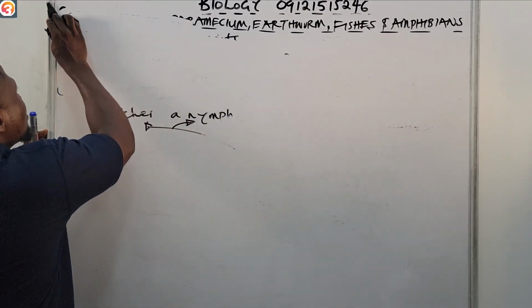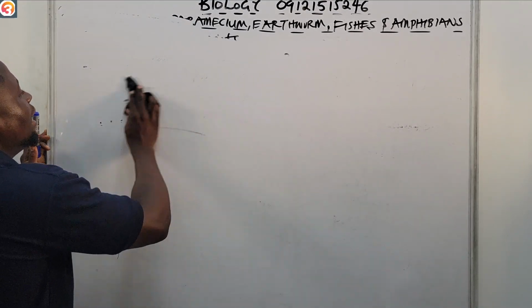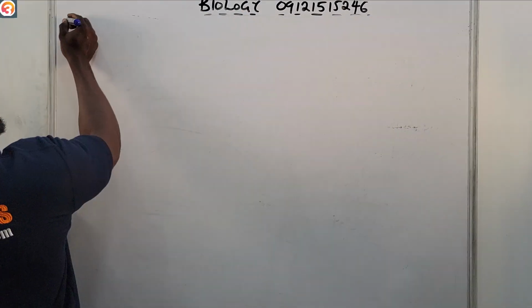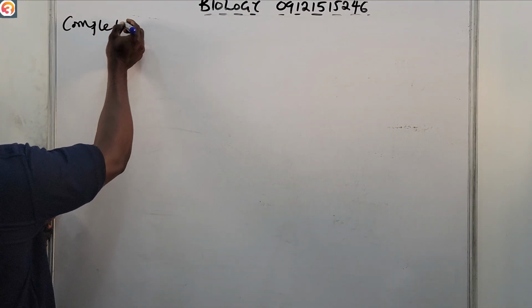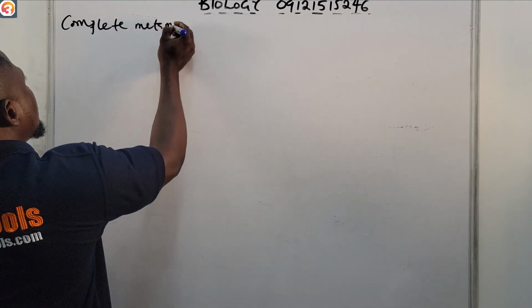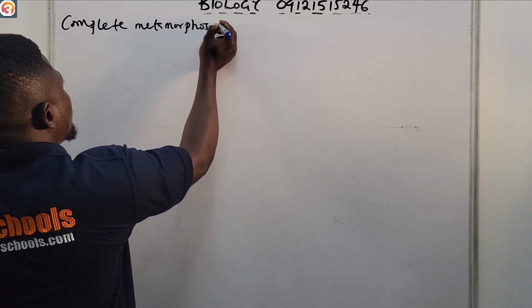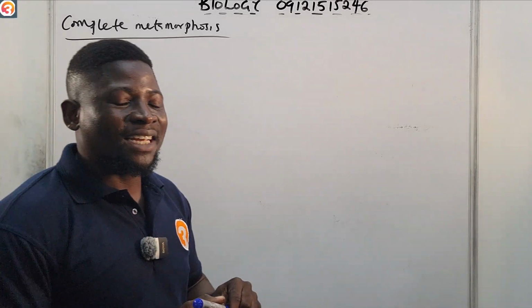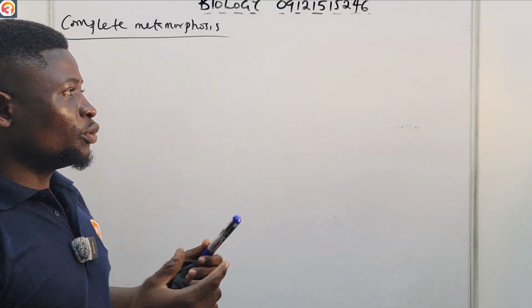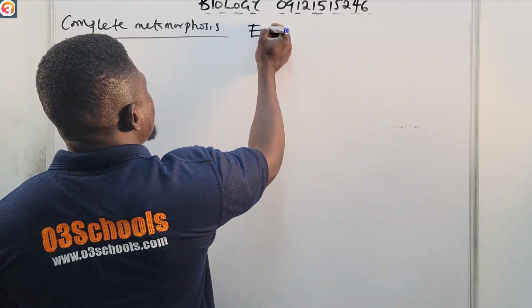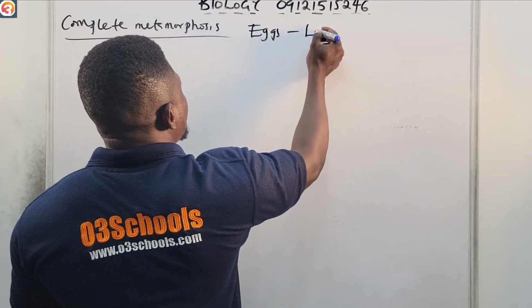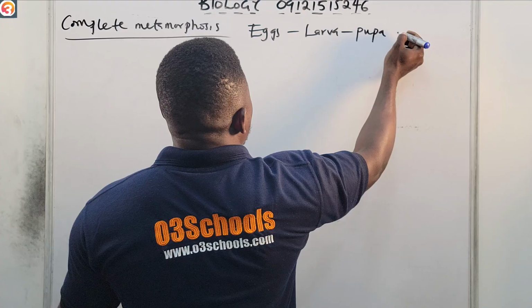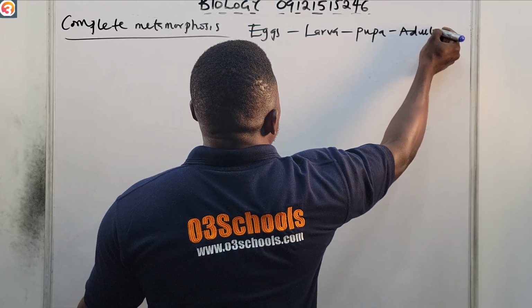So what happens now in complete metamorphosis? Complete metamorphosis is the type of insect development that includes from eggs to the larva, from larva to pupa, from pupa to adults.